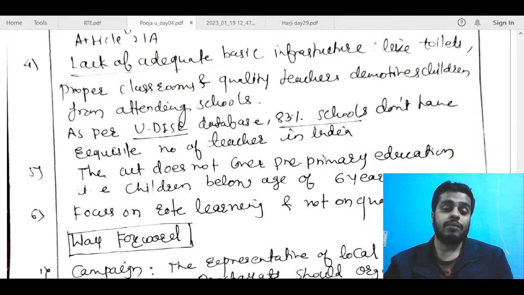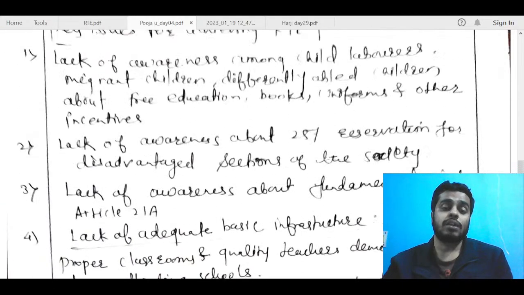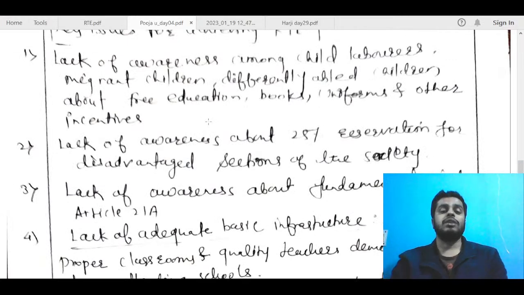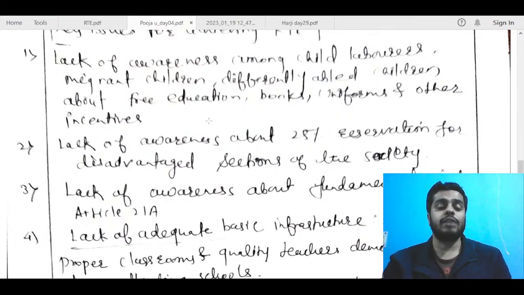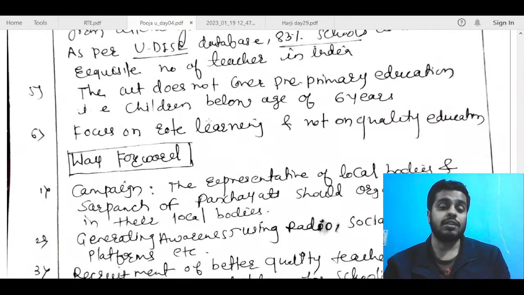After that, you have moved to way forward. You could have also talked about the foundational issues. Talked about ASER report from NGO Pratham or a report by UNESCO. They also had released a report, I guess, in 2021 about state of school education in India. So if you could have picked some data out from there, you could have mentioned it in this part.